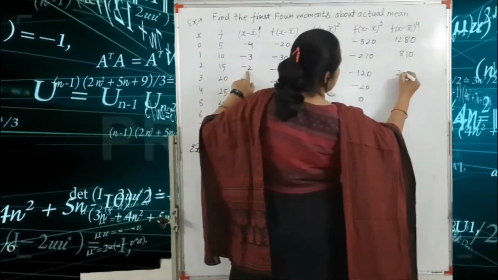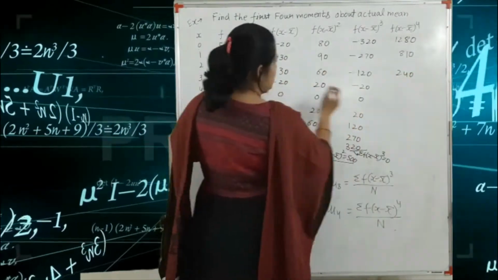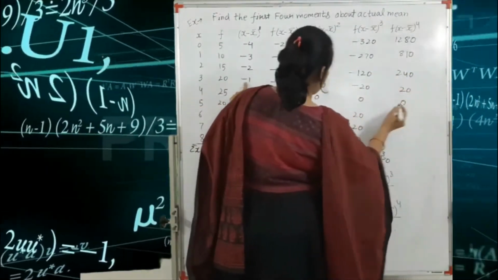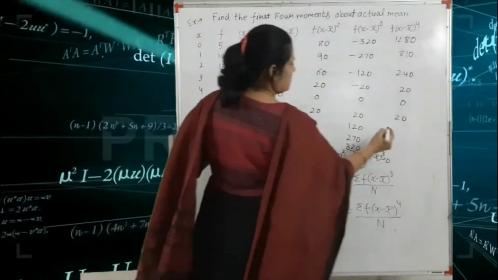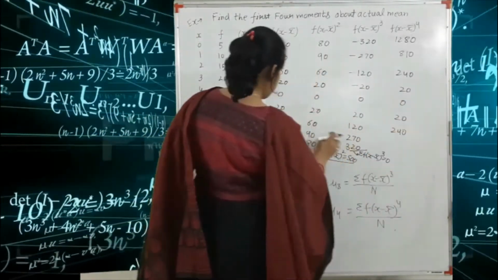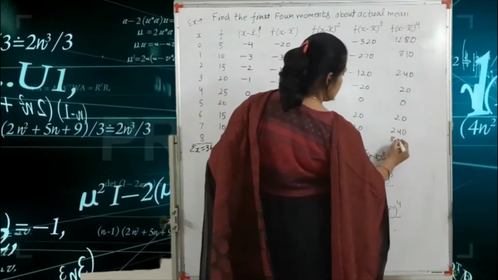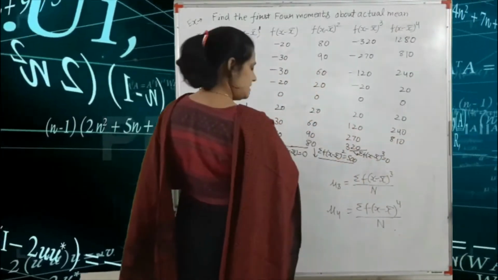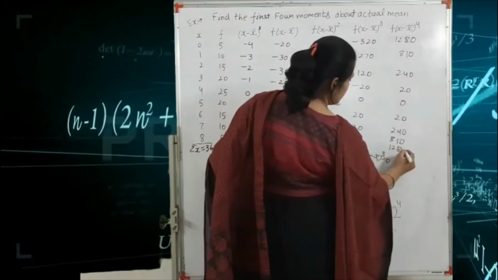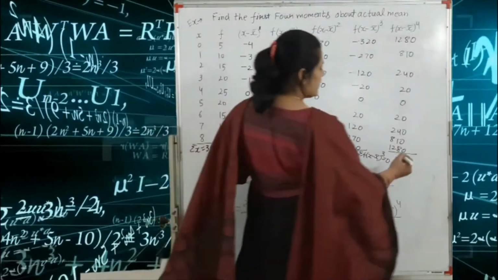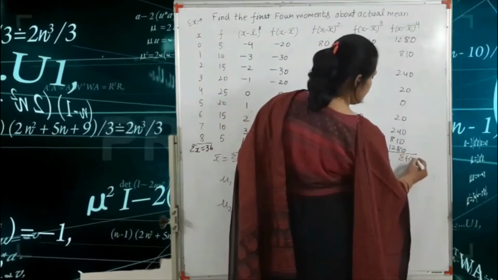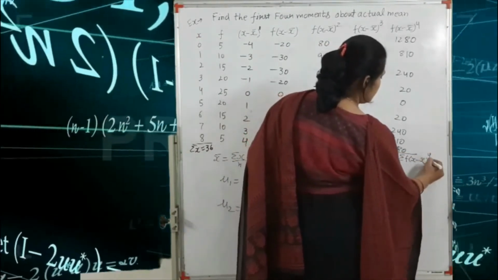Here plus 240. Next one is plus 20, 0. Next one is plus 20. Next is 240. Next term is 810. And the last one is 1280.